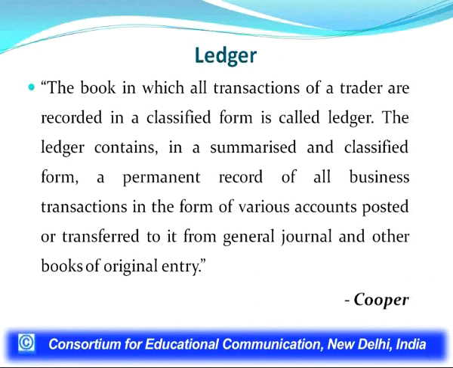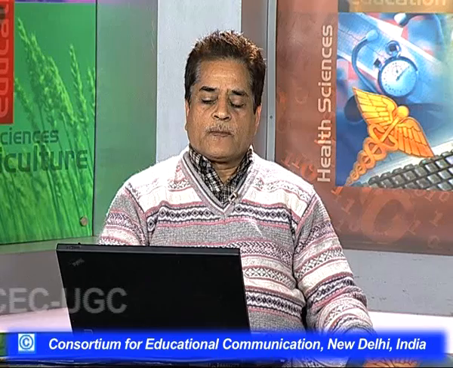So, all the business transactions after recording in the journal are classified and transferred into a book known as the ledger. And this ledger contains a summarized and classified record of all business transactions under the heads of various accounts. This is also a very important book, and it is almost considered compulsory to maintain. So what are the advantages of maintaining a ledger? One is that the details of all accounts are available at one place, in a book, unlike in the journal.